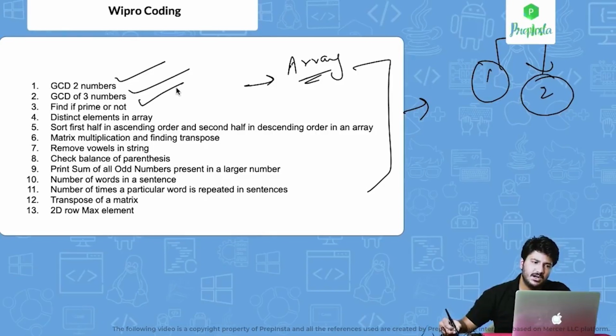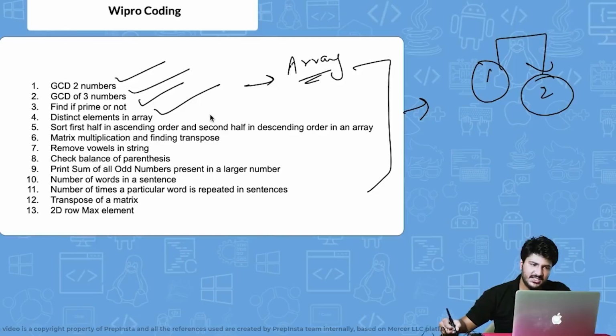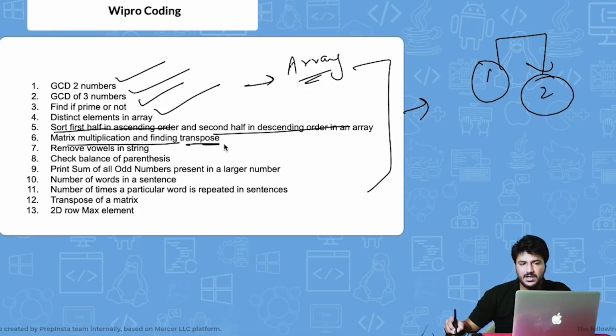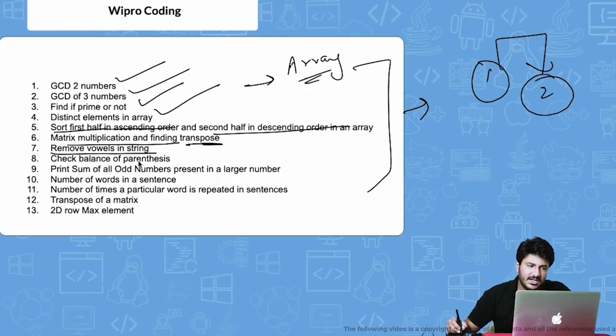Other programs were: check if a number is prime or not, print all the distinct elements in an array, sort the first half in ascending order and the second half in descending, matrix multiplication, and finding the transpose. These are 2 separate questions here. Remove all the vowels from a string and print the string again. Check balance of parentheses. Print the sum of all odd numbers present in the larger numbers.